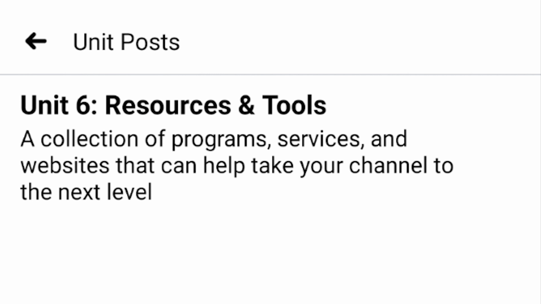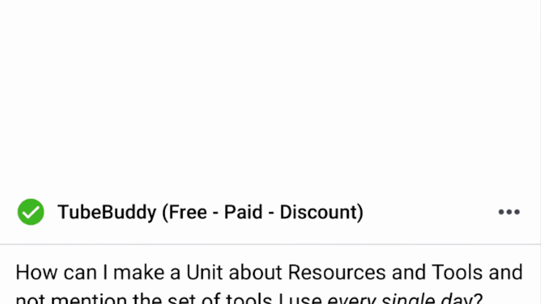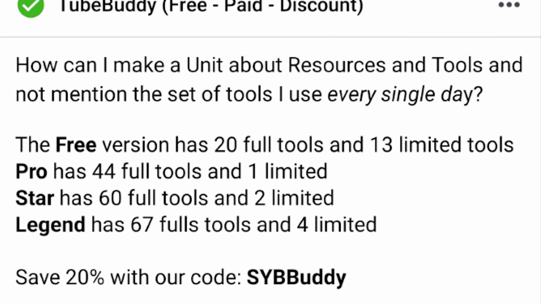When you go into the unit, similar to on desktop, you will see a description of what the unit is about. And you can scroll down from there to see the specific posts in the unit, very similar to how you would on desktop.